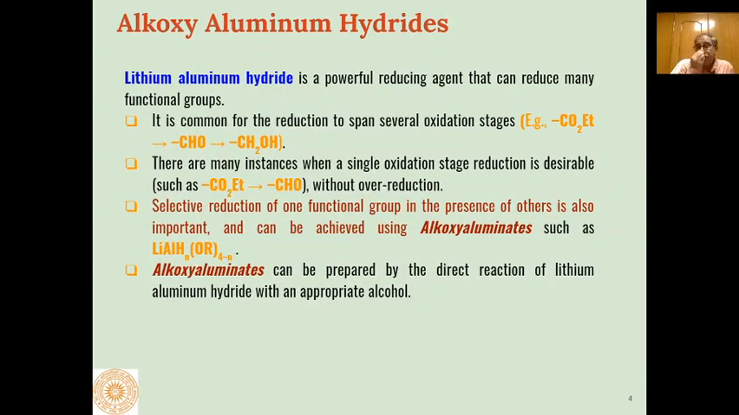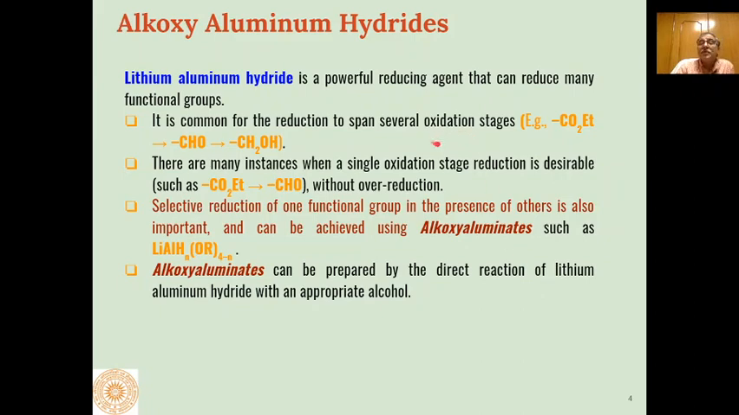As we have seen in the previous lecture, lithium aluminum hydride is a powerful reducing agent, and it can reduce many functional groups. Aldehydes and ketones are reduced to primary and secondary alcohols. Carboxylic acids are reduced to primary alcohols. Carboxylic esters are reduced to primary alcohols. Nitriles are reduced to amines. Likewise, many types of functional groups are reduced to different types of organic compounds.